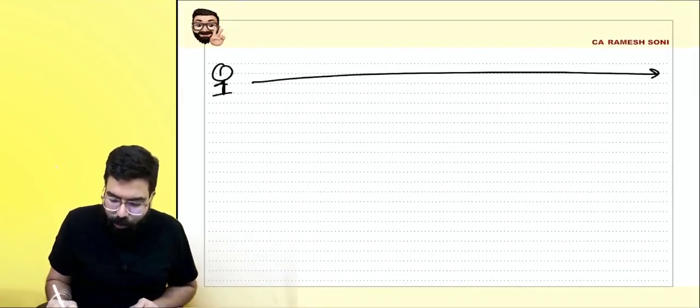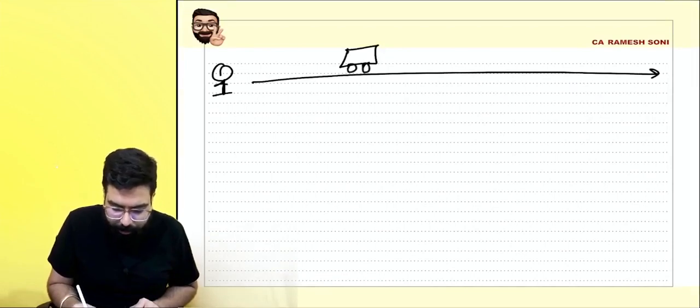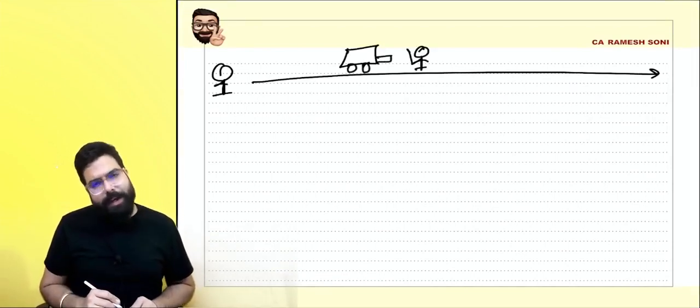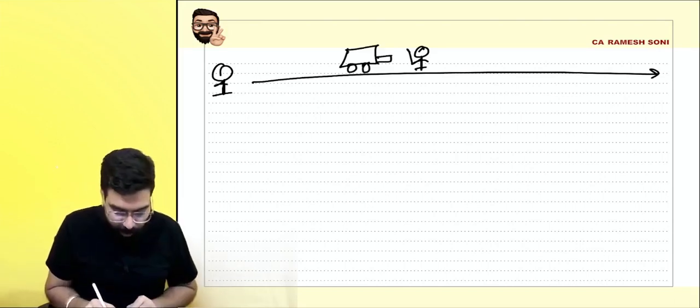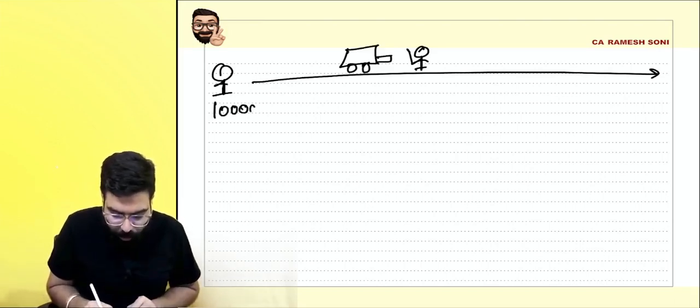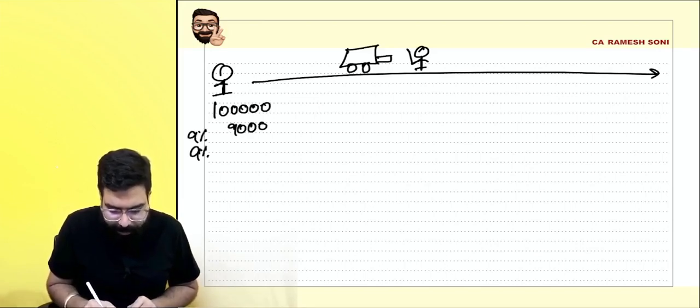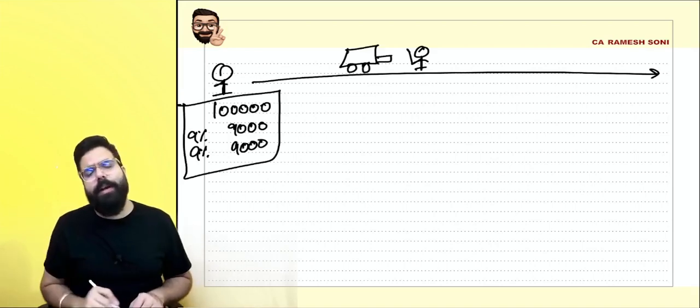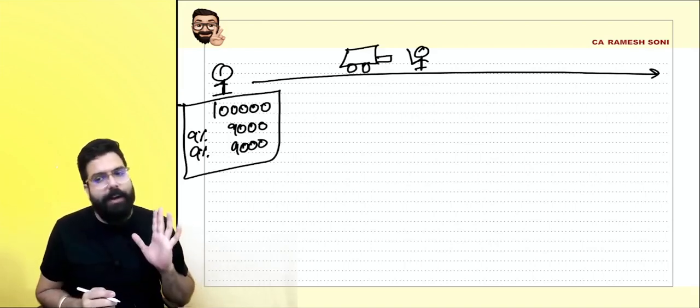I have sent the goods on the way. The goods are going on the way, and the officer caught me. The officer told me, show me the e-way bill. I did not have it. I had sent the goods with a 1 lakh rupees invoice, 9,000 rupees CGST and 9,000 rupees SGST. I had made the invoice and sent it, but I did not generate the e-way bill.